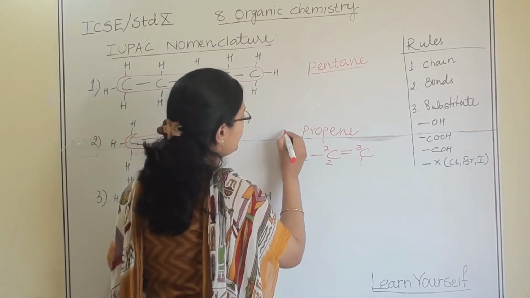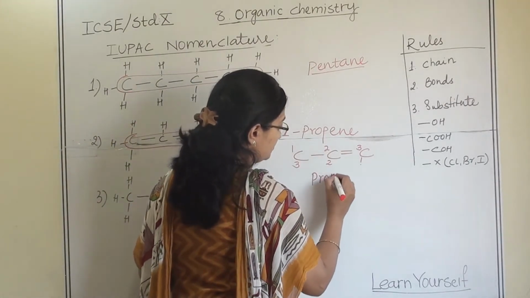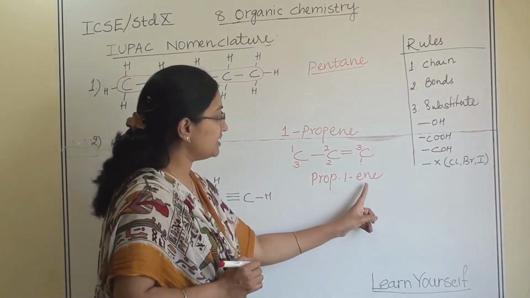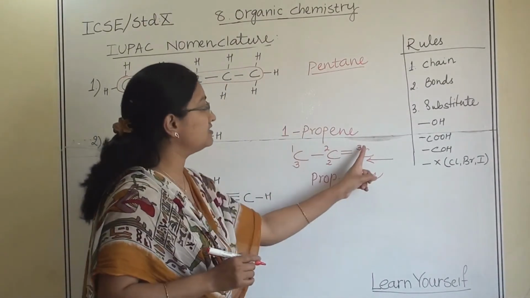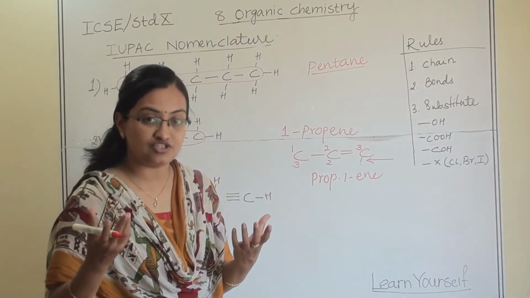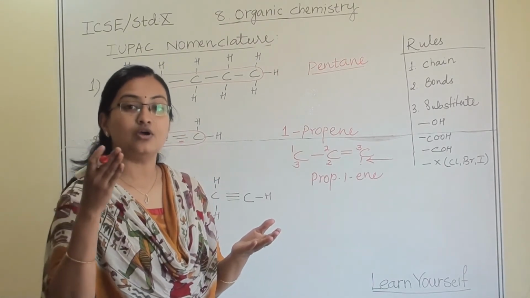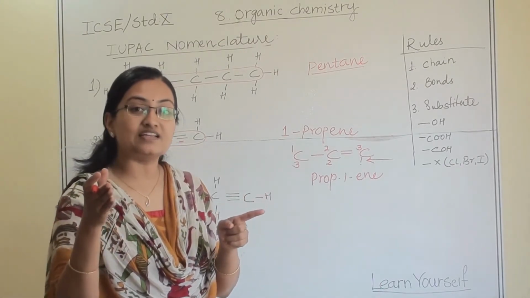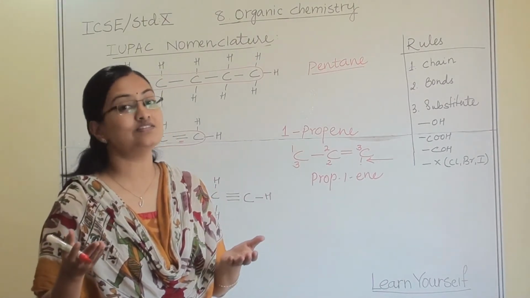So I am writing here 1 propene or prop 1 ene. That means prop 1 ene. So in this case I have followed this number pattern, not this. Right? When you are giving a name to any hydrocarbon chain, then when you are giving a numbering to any hydrocarbon chain, you have to see that when we are writing from left to right, the double bond gets a smaller number, or when we are writing opposite direction and double bond will get a smaller number.